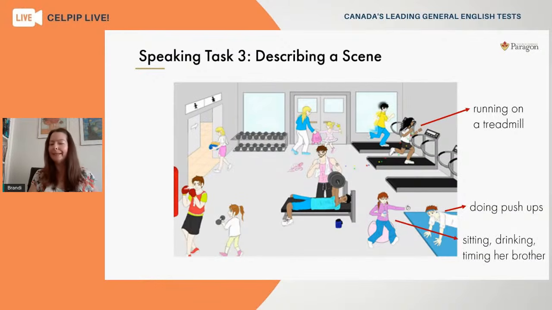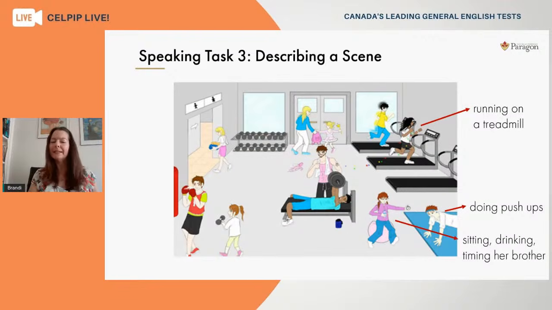Now the girl beside him is doing several things, it looks like. We can see she's sitting on some sort of a bouncy ball, I guess. And it looks like she's drinking out of a container with one hand. And in her other hand, it looks like she's holding a stopwatch. So we can say that she's timing.